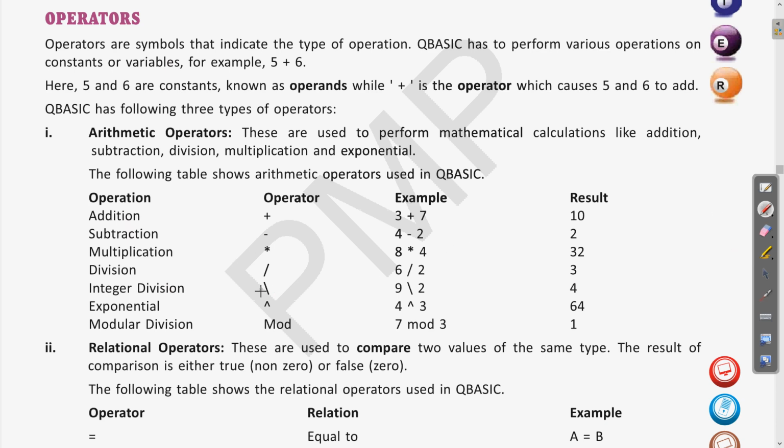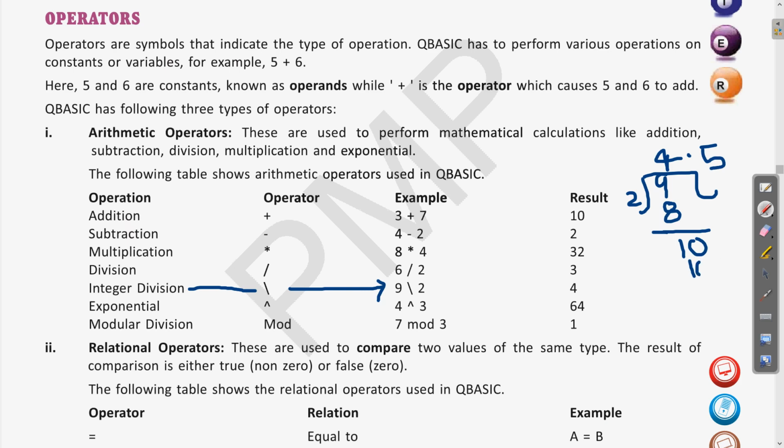When we divide something and get the result in decimal, for example, if I divide 9 by 2, 2 4s are 8, then the remainder is 1. This is not completely divided, so we can put a decimal and a 0 here. 2 5s are 10, so the result will be 4.5. We do the division this way.